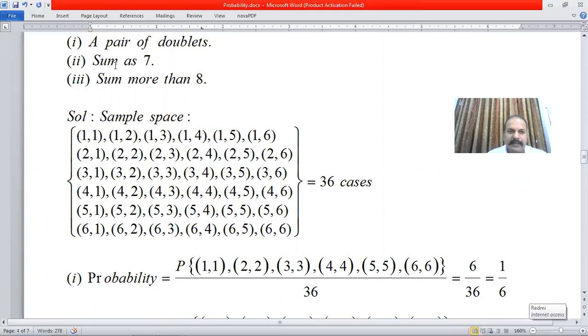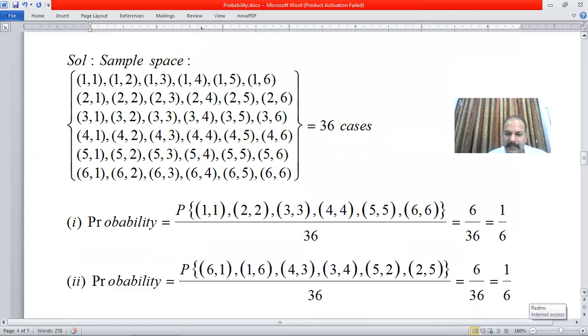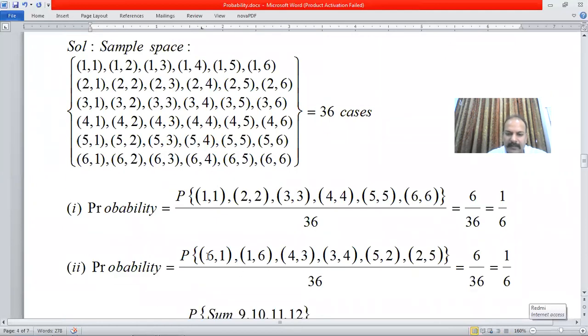In the second, we are asking for sum as 7. Now, what are the possibilities of getting sum as 7? One is 6, 1, other is 1, 6. Now, these two are different. 4, 3, 3, 4, 5, 2, 2, 5. So, total of 6 cases are available. So, again, the probability will be 6 by 36.